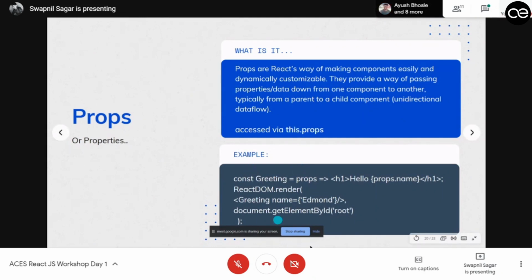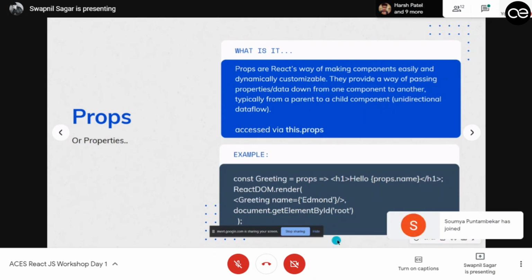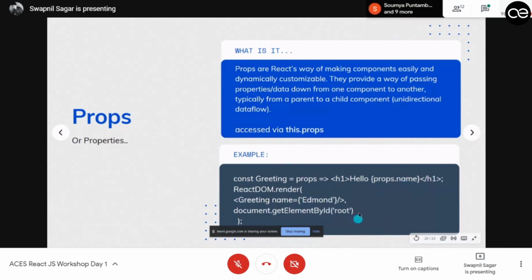So let's take an example. I have written a variable greeting and I've passed a props. So you can say in the h1 tag I am using props.name. So what is props.name? I'm actually passing the value in the render function and I'm giving name equals to Edmund. So whenever props.name appears, Edmund will also be rendered. So it will show hello Edmund, because this name equals to Edmund is a prop and I'm accessing it in